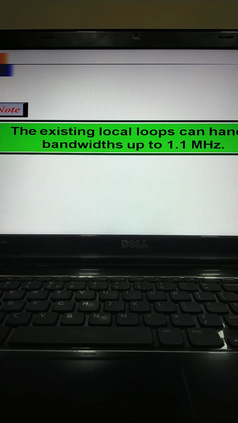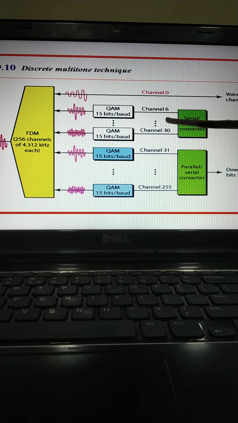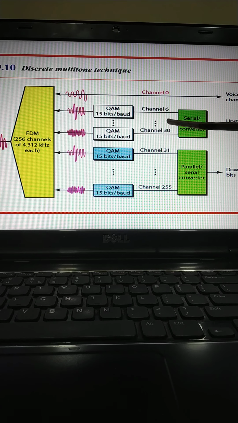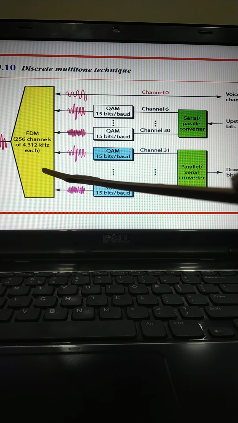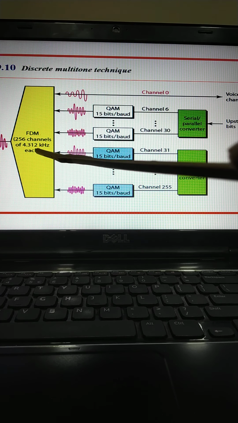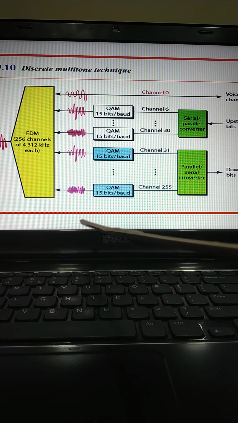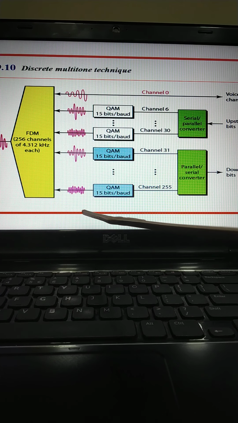Out of these 25 channels, one channel is used for control and 24 channels are used for data transfer. So if there are 24 channels, each using 4 kHz out of the 4.312 kHz available, with QAM modulation we have 24 into 4000 into 15, that is 1.44 Mbps bandwidth in the upstream direction.